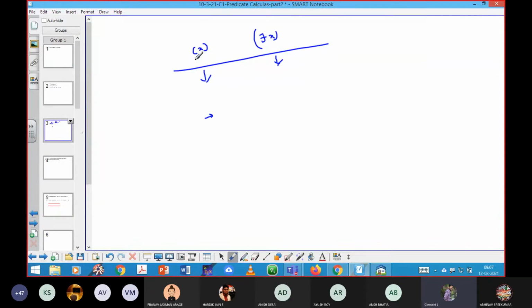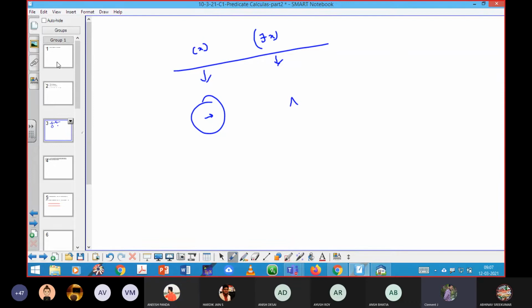So if you are using all or everyone or other universal quantifier terms, you should use that implication symbol. So what happens for the existential quantifier symbol? Very good.